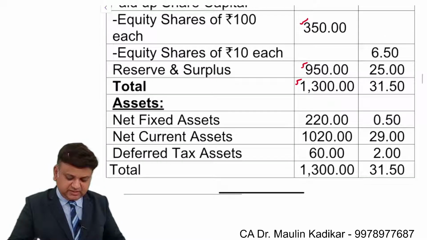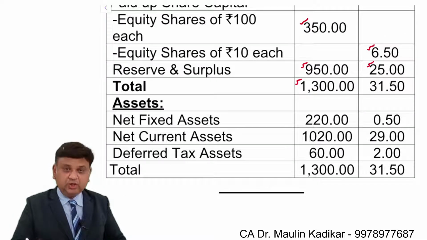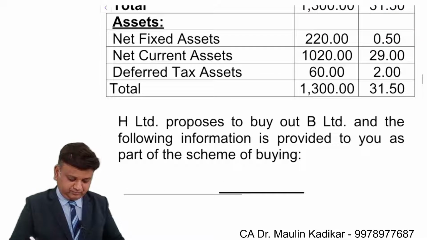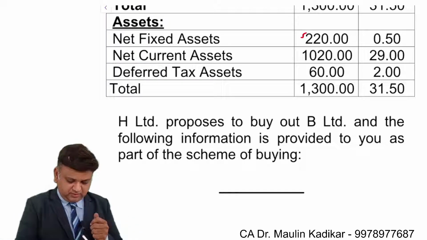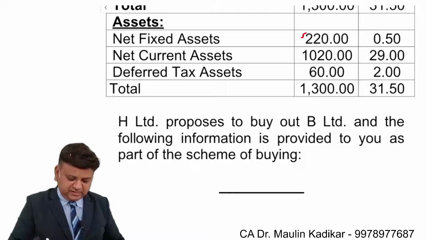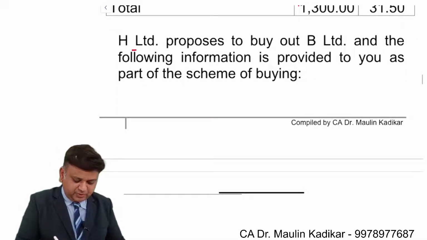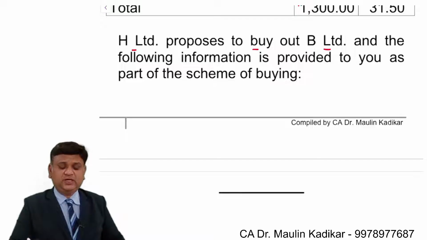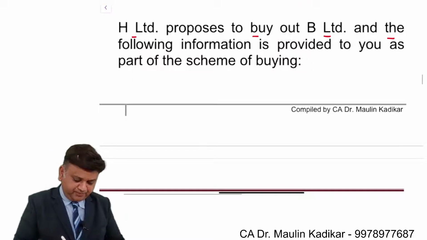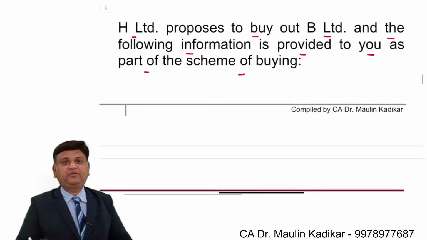For B Limited, it is 6.5 crore, 25 crore and 31.5 crore. Net fixed assets are 220 crore. Net current assets are 1020, and deferred tax assets have been given to us. H Limited proposes to buy out B Limited. So H Limited is considering acquiring B Limited, and the following information is provided to you as a part of the scheme of buying.